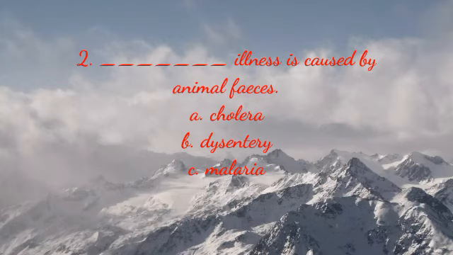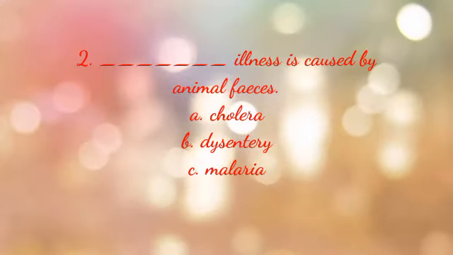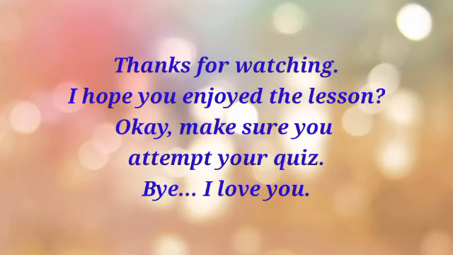Then two, dash illness is caused by animal feces. A, cholera, B, dysentery, C, malaria. The right option is B, dysentery. Dysentery is caused as a result of what? Animal feces.